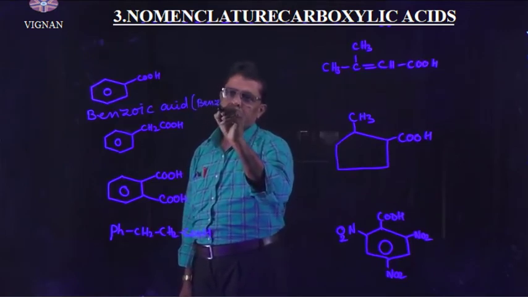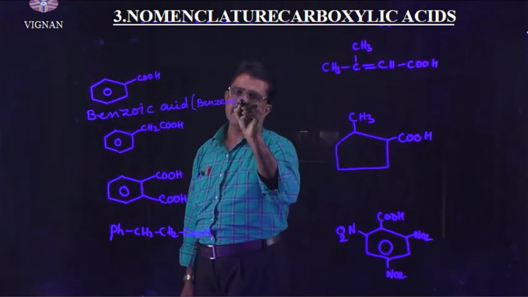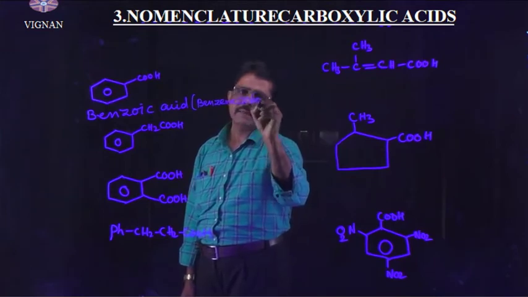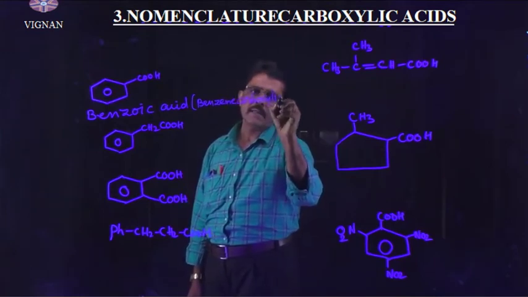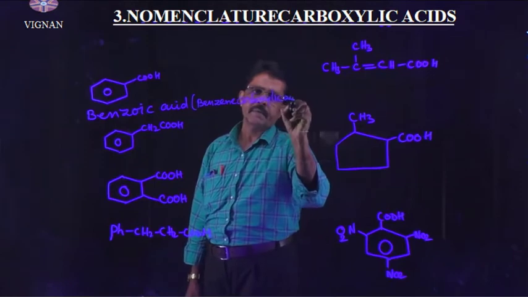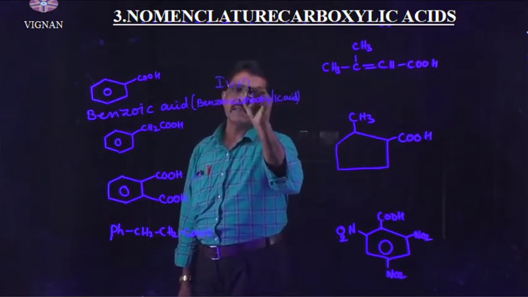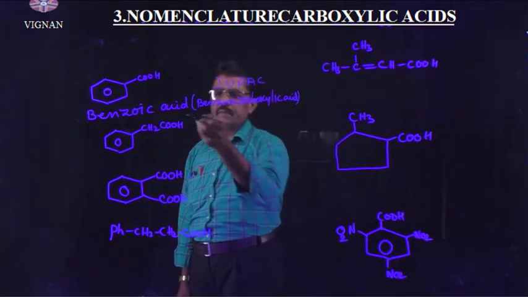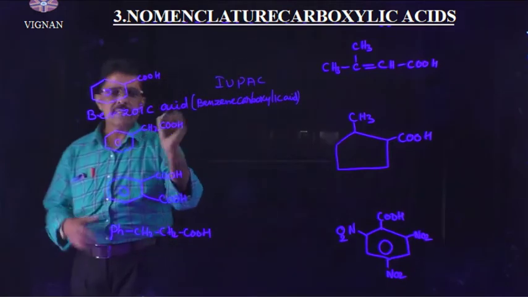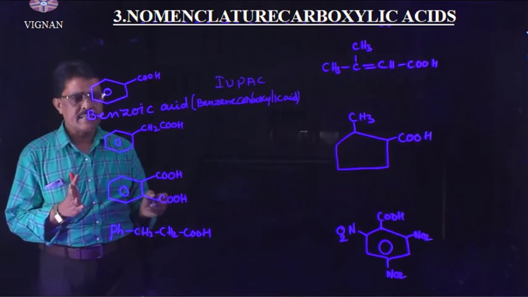This is the IUPAC name. But the common name is also considered in the IUPAC system.